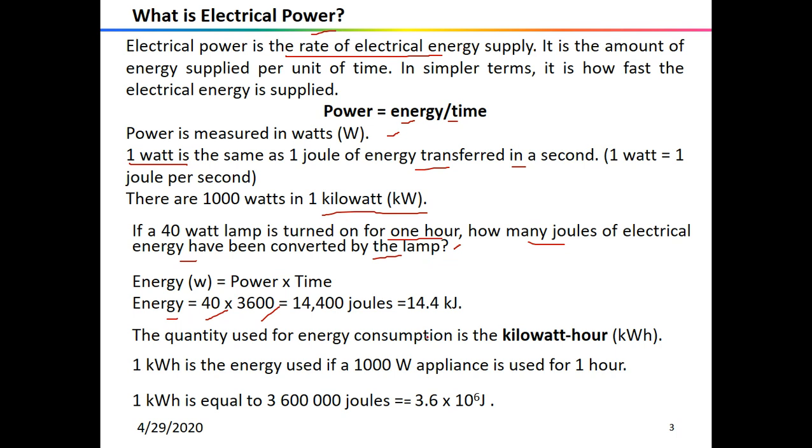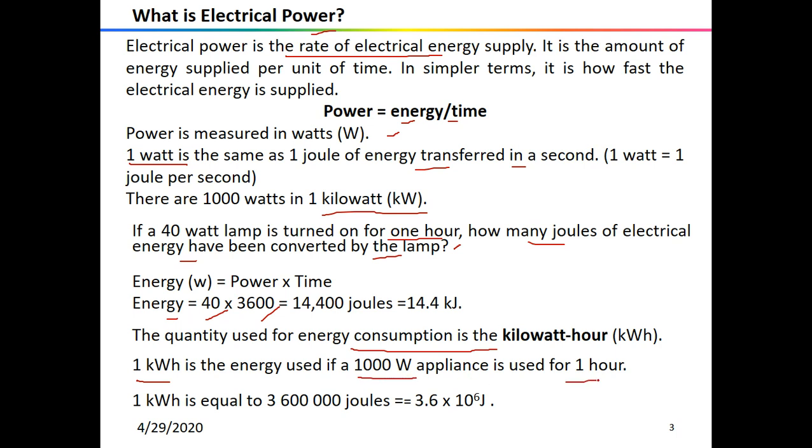So this is the meaning, and importantly, this is 1 kilowatt hour, the consumption which is made. 1 kilowatt hour is the energy used if a 1000 watt appliance is used for 1 hour.